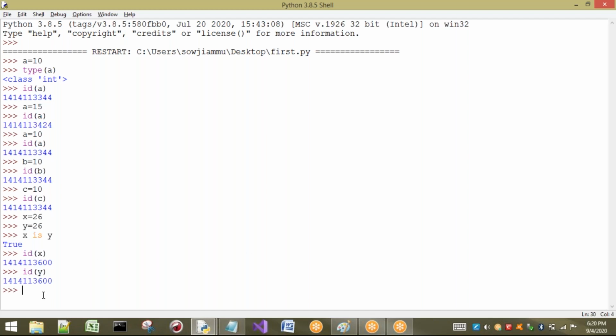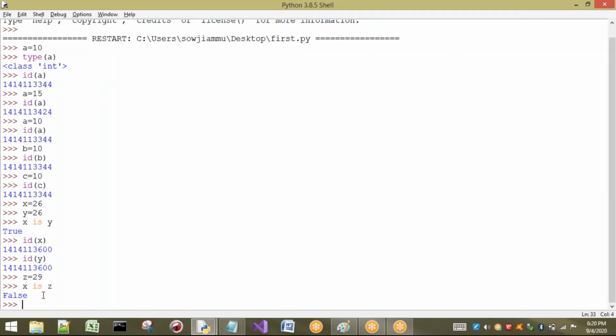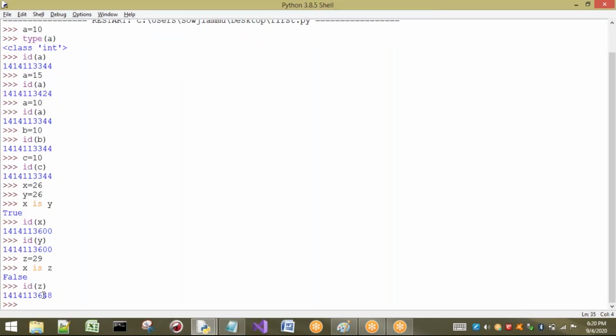For example, I am going to take z value, z equal to 29. Now I want to check whether x is same as z or not. So we are going to get False, because the memory location of x is different, the memory location of z is different. Let us see whether it is different or not. Yes, it is different. Okay, right.